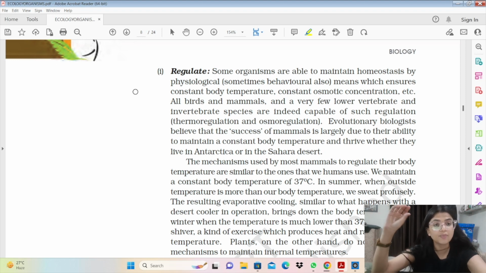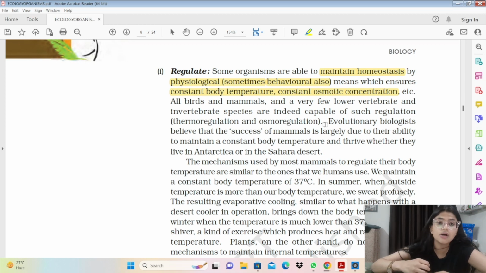Regulators regulate their internal body temperature to the same level, चाहे atmosphere का temperature कितना भी change हो या condition कितनी भी change हो. Conformers simply adapt to the outside environment, जहाँ जैसा बाहर का होगा वैसे ही हो जाएंगे. And partial regulators starting में conform करते हैं, like starting में they try कि वो adapt कर पाएँ, change कर पाएँ, but eventually if they're not able to adapt तो वो regulate कर लेते हैं. Like we can take an example, अगर हमें बहुत गर्मी लग रही है तो हम AC ऑन कर लेंगे, हम अपने आप को गर्मी नहीं लगने देंगे. बट जो कन्फर्मर्स हैं वो गर्मी में रह लेंगे, वो AC नहीं अफोर्ड कर सकते.